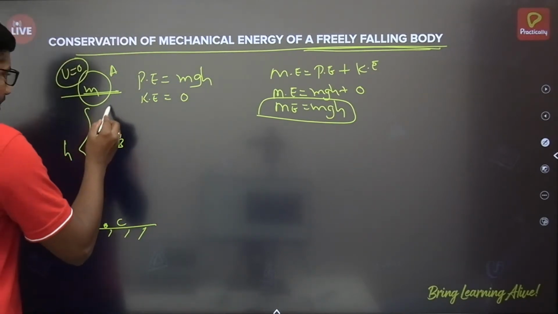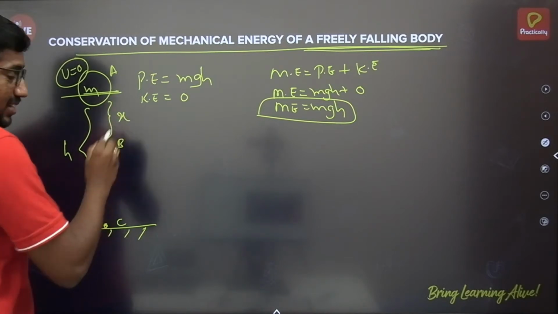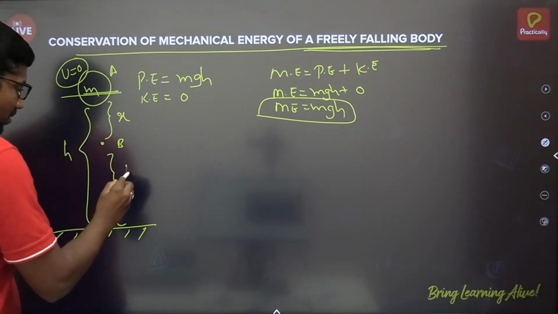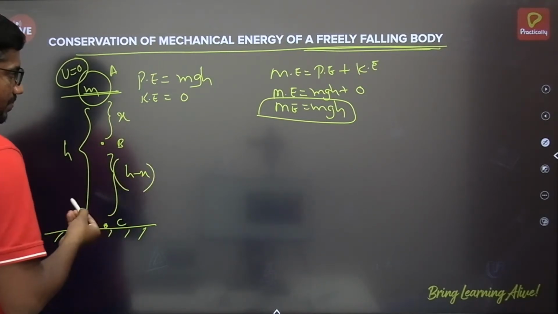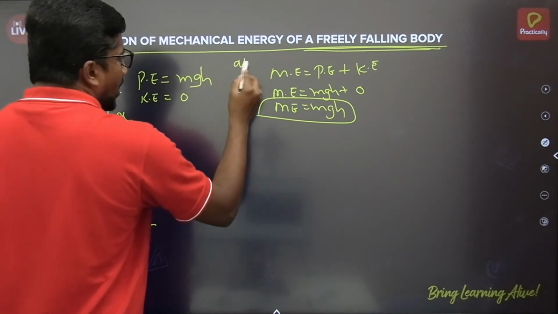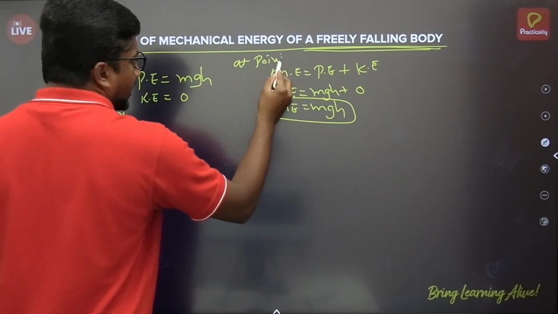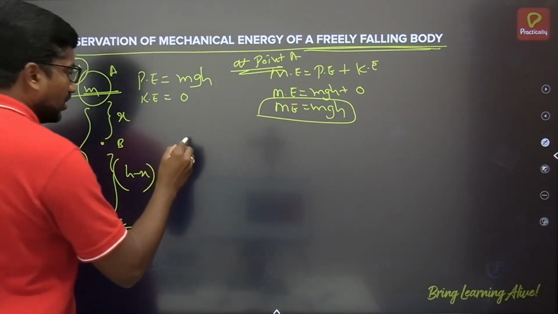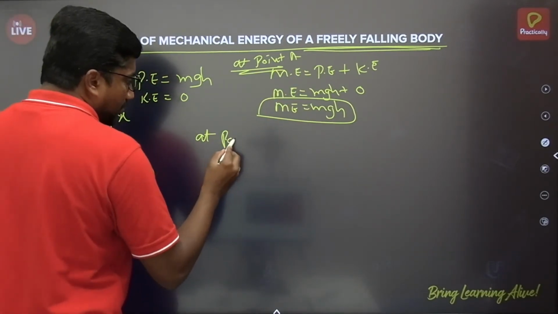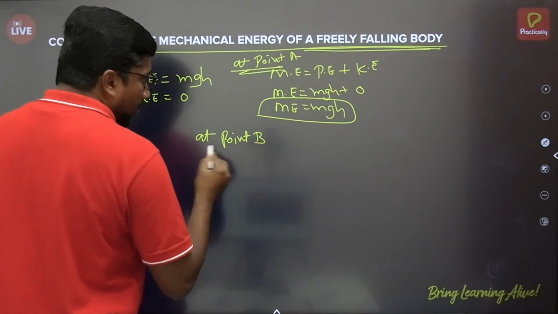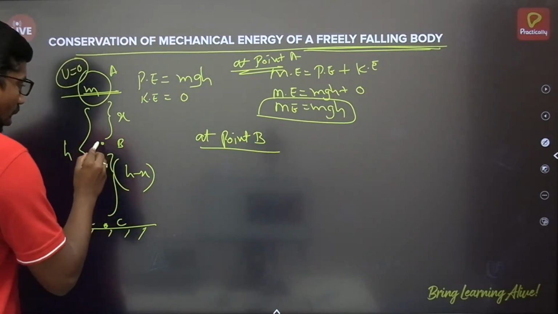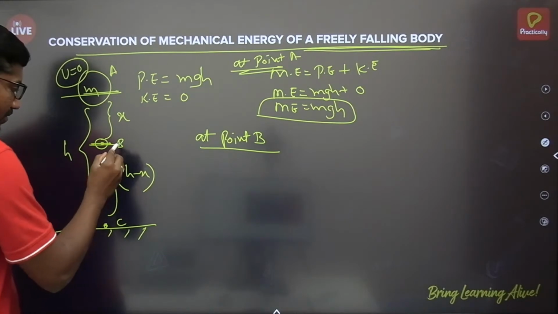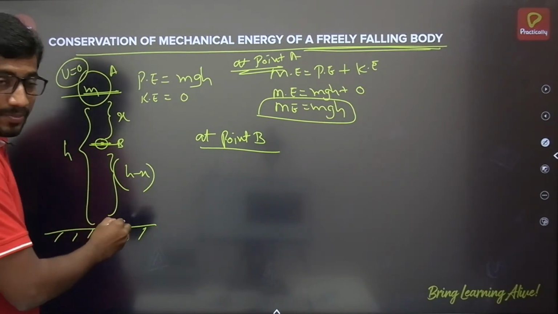Say the object travels from A to B a distance x, and the remaining distance is h minus x. At point A, we have already calculated the mechanical energy as mgh. Now at point B, the object is at a height of h minus x with respect to the ground.